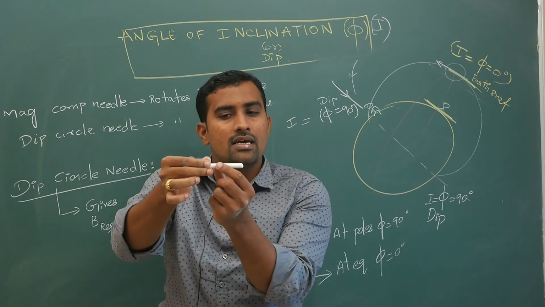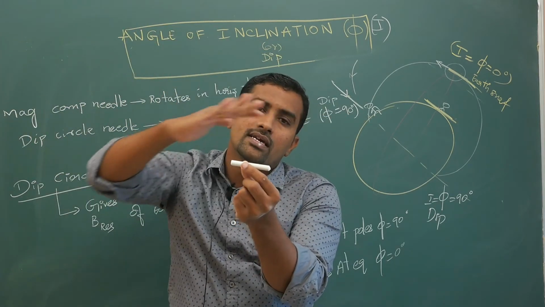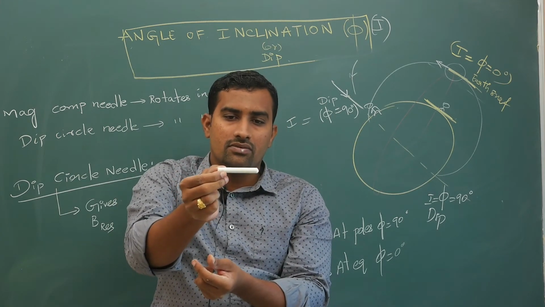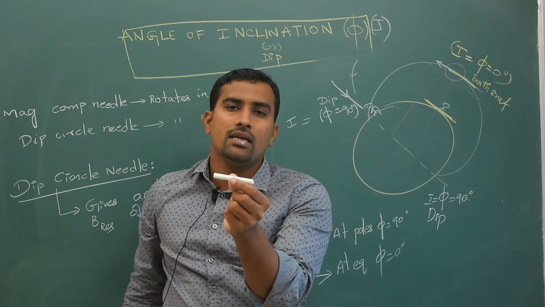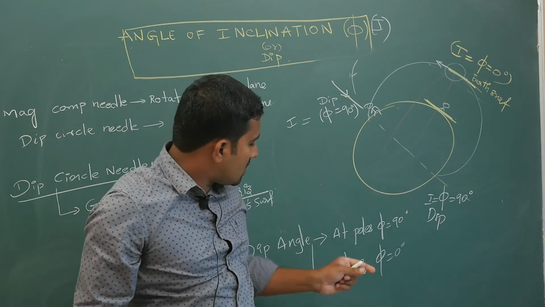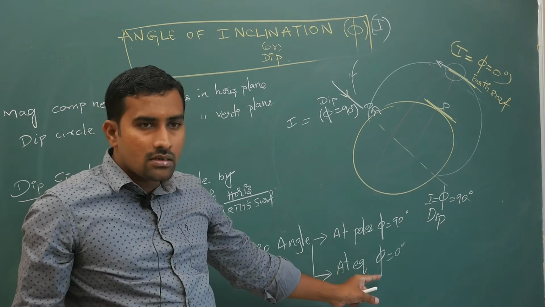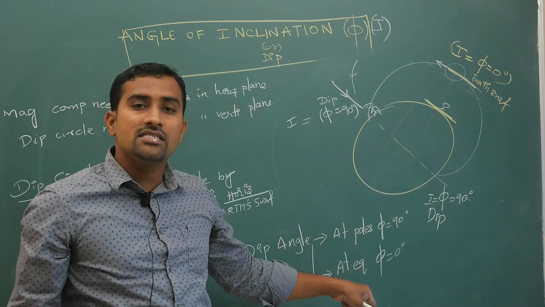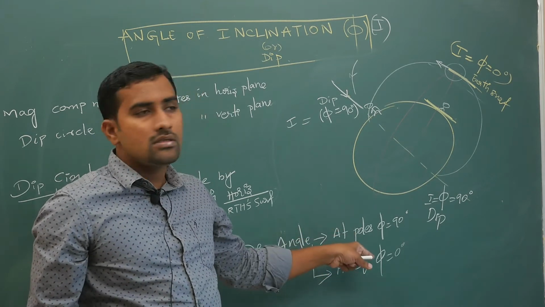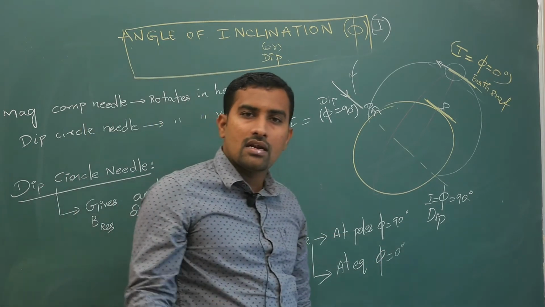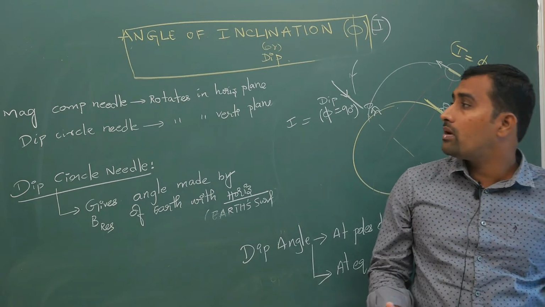You are standing here, so when the line is going like this, obviously it will orient itself in the direction of the resultant magnetic field, so that is why the angle is 0. So at the equator phi is 0, that is, dip or inclination is 0. At the poles it is 90 degrees. Relax, take time. Hope you have understood it.